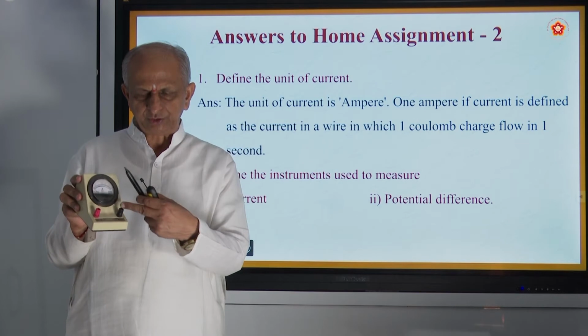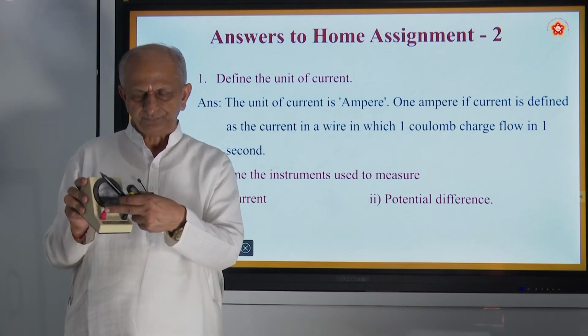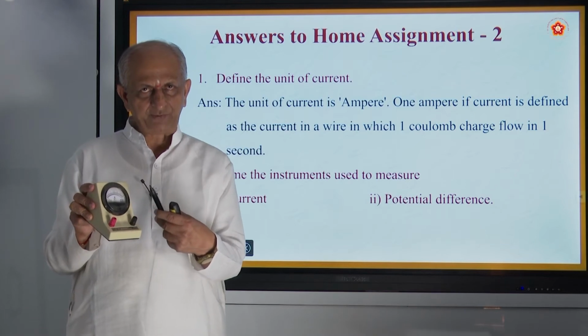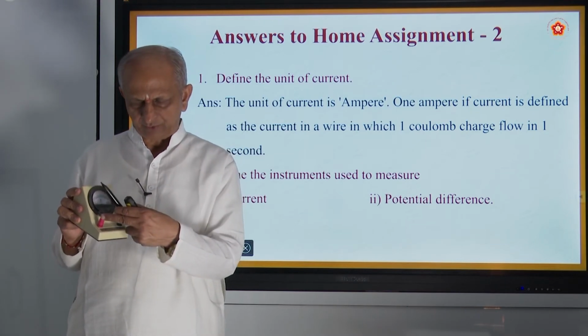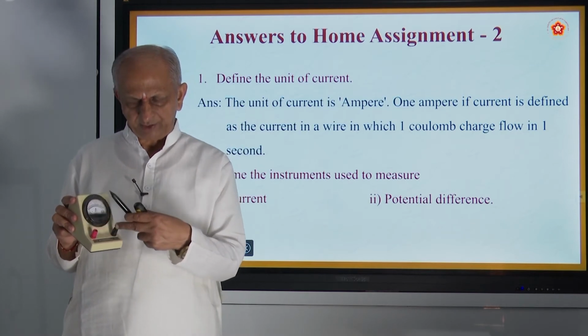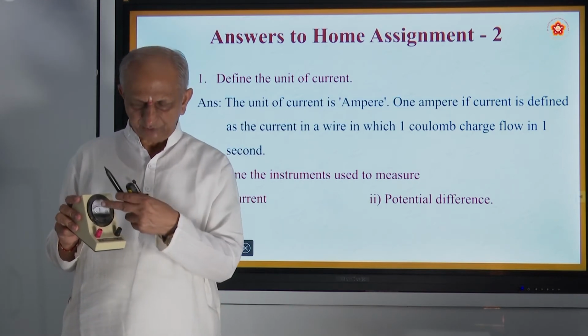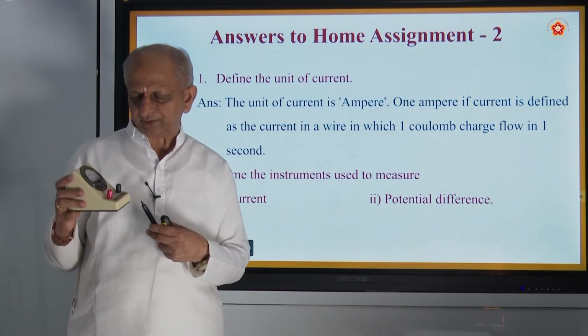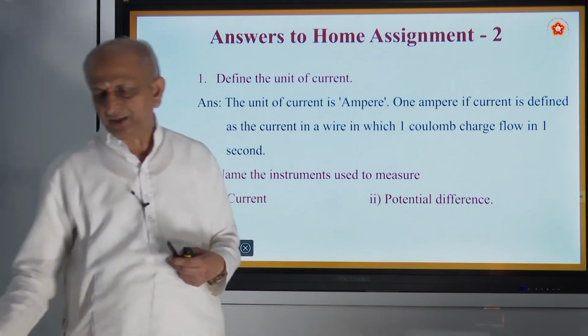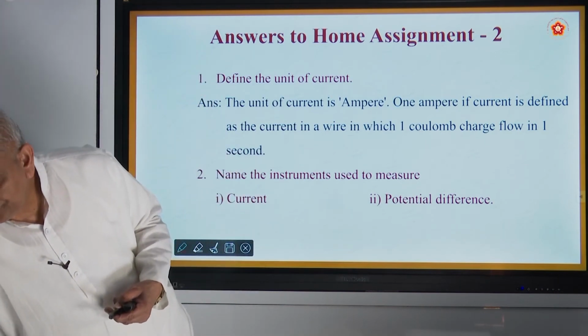You have to connect it to the circuit. Say a cell has 1.5 volt, and it will have a small current. This is positive, this is negative. When you connect it to any battery, it shows the current flowing in it, in amps.